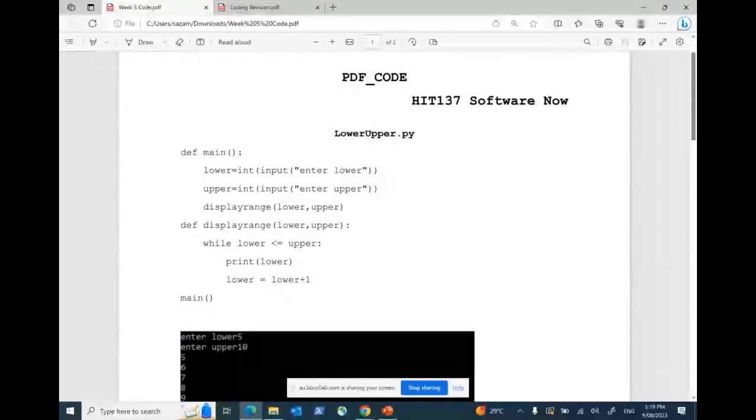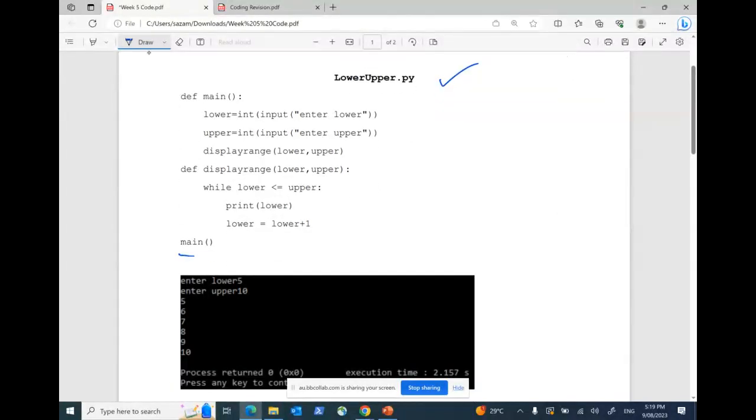So this is the first code that I'm going to use. The program name is lower upper.py file. You know what a py file is. You already remember about the main function. When you have multiple functions, it is always good to use the main function. Even if you have only one function, try to use the main function. That is a good convention of writing a function.